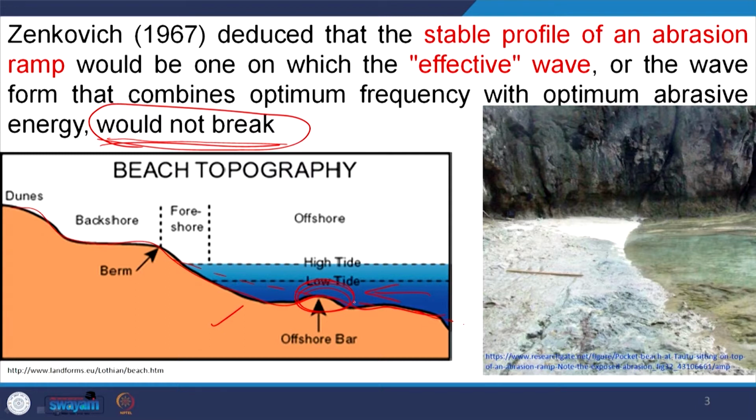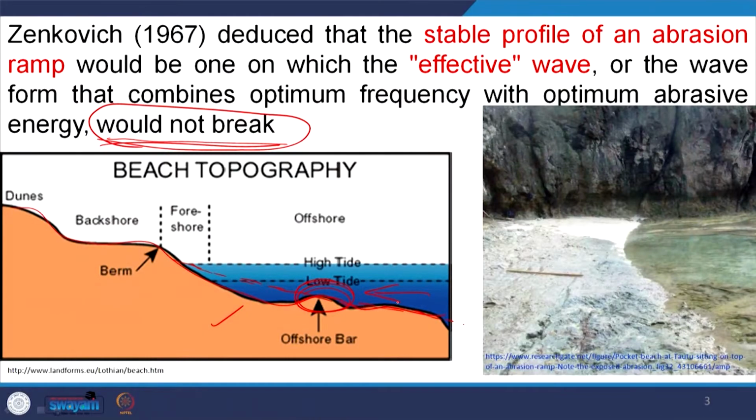That is why, if the effective wave does not break, this wave will hit the coast directly without breaking. That type of profile is said to be a stable profile, and a stable abrasion ramp will be there along this coast. The wave will not break while approaching the coast, and will directly hit here. That is then called an equilibrium profile.